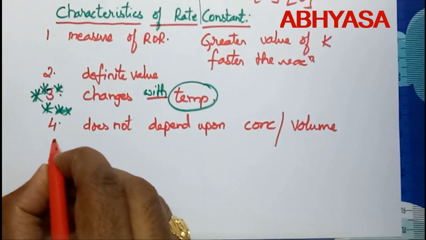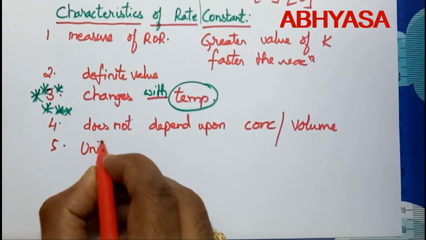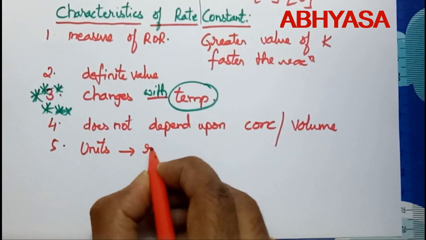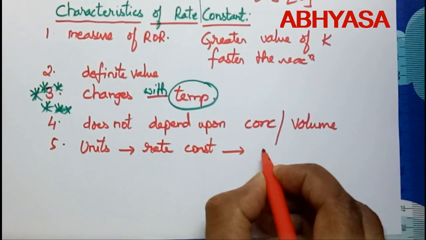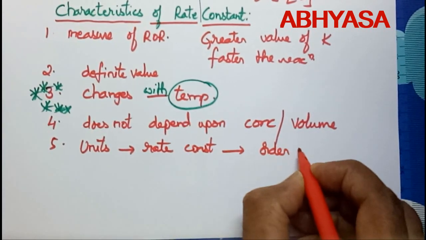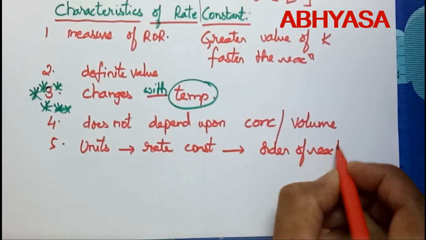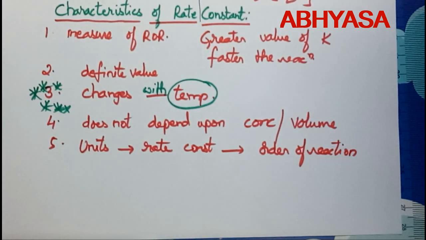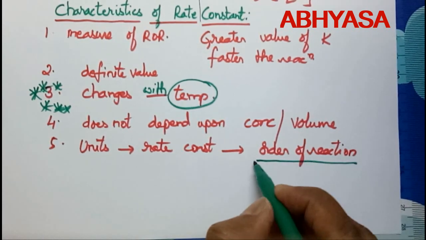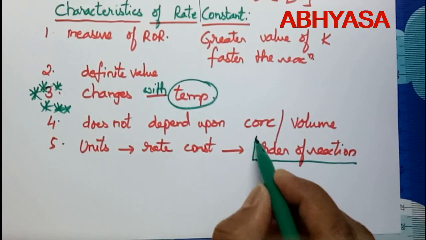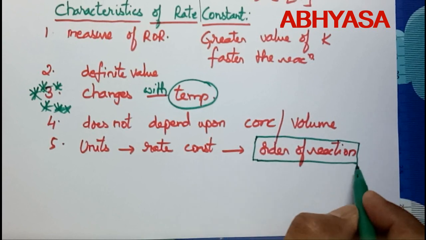And another point, the units of this rate constant depend upon the order of reaction. So based on the order of reaction, the units of rate constant change. Regarding this order of reaction, we will discuss in further videos.